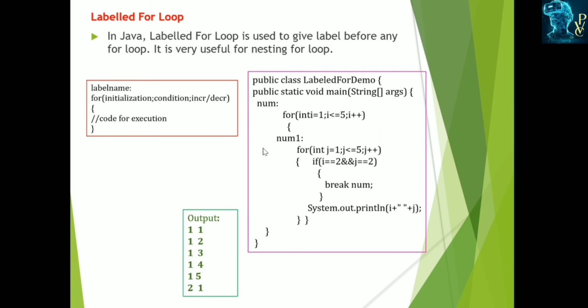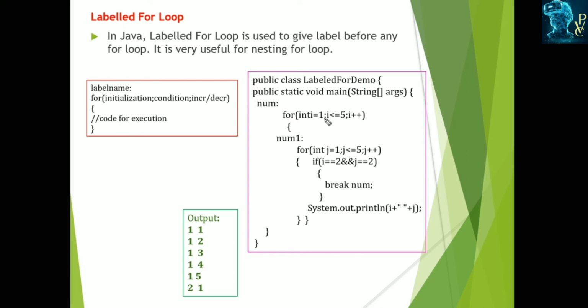And next is the labeled for loop. A labeled for loop is used to give a label before the for loop. Here we are labeling that loop before the for loop. It is very useful when we are using nested for loops. This is the syntax: a label name, any name, ended with a colon, then for with initialization, condition, as well as increment or decrement. The only difference from the simple loop is that before the for loop you have to specify the label. And a number of statements get executed.